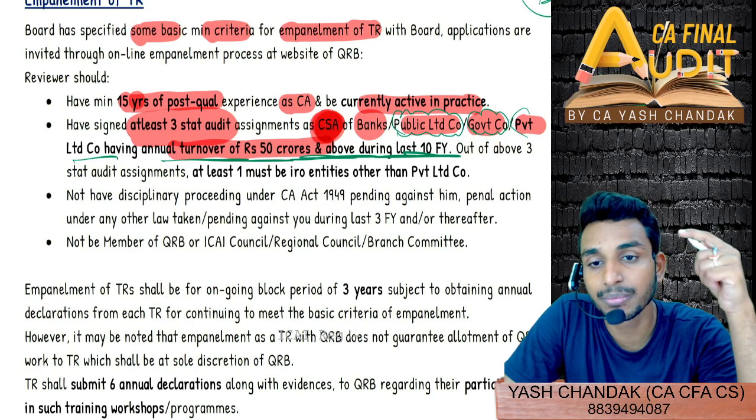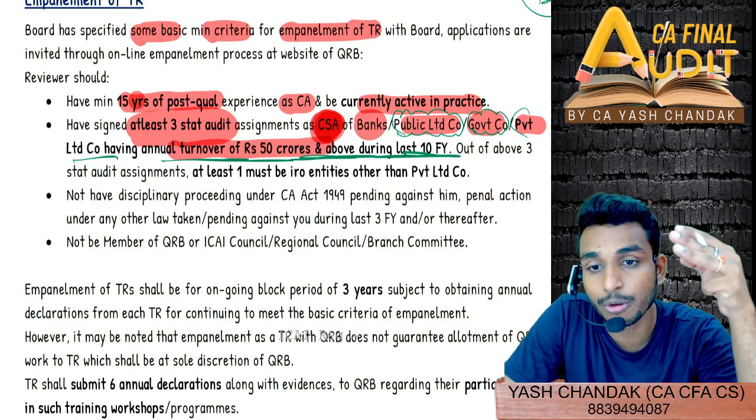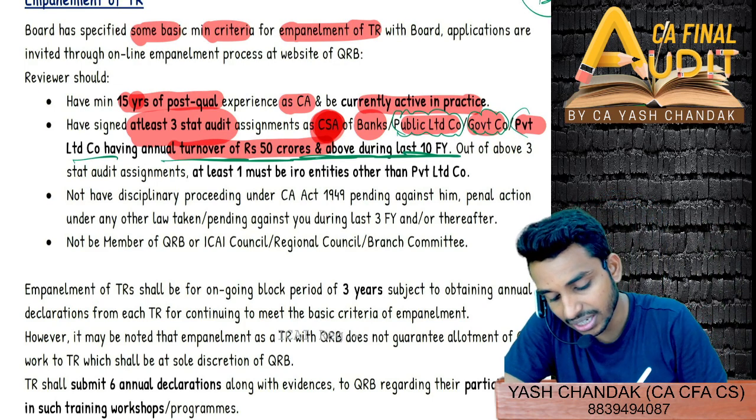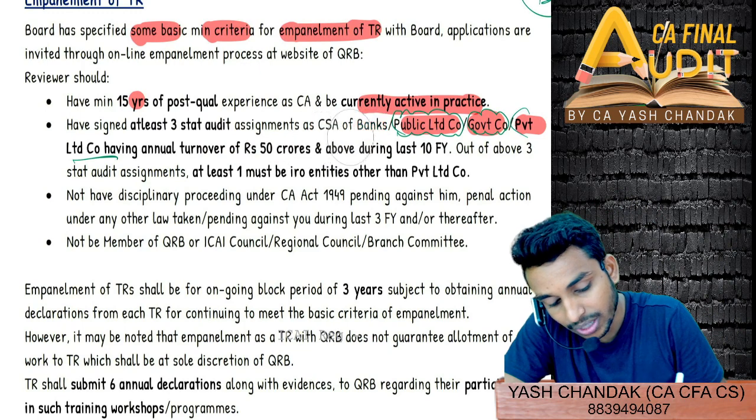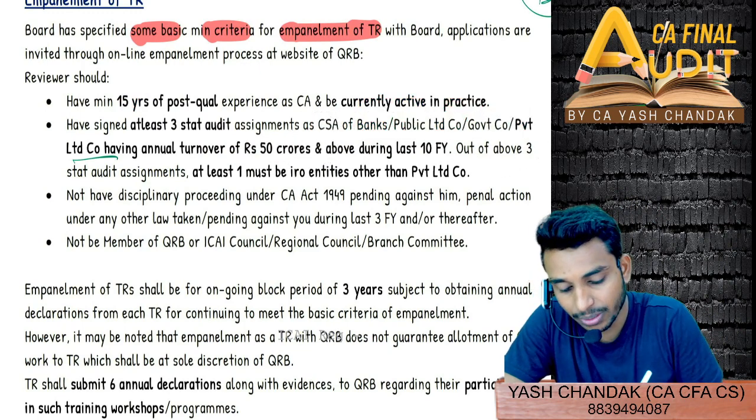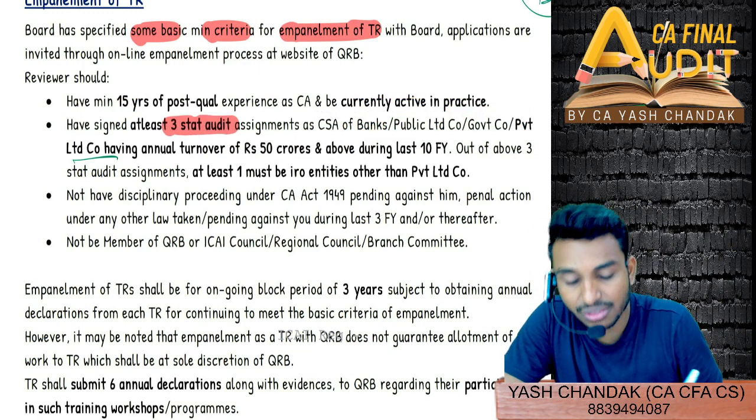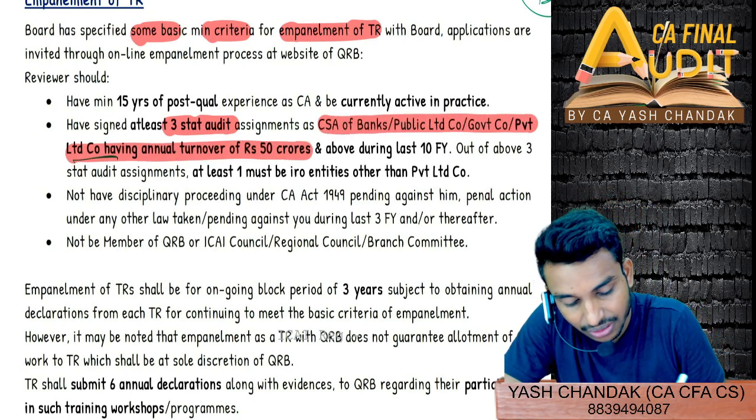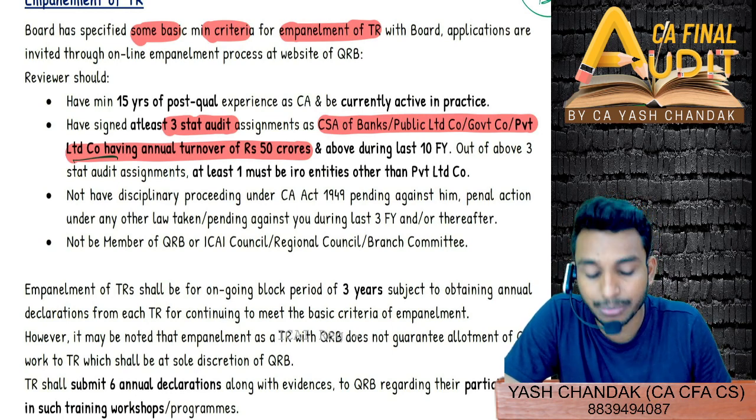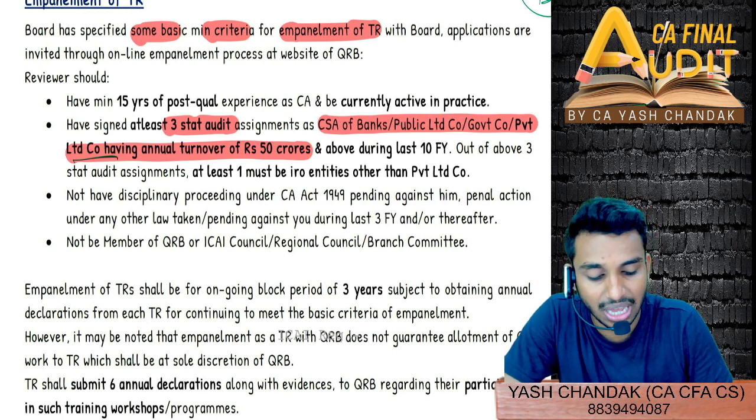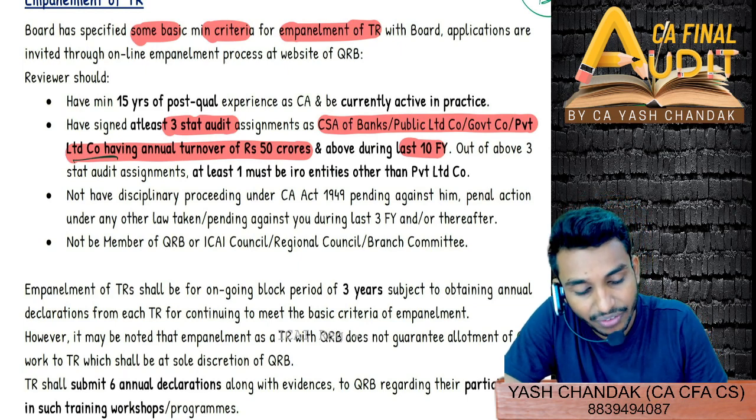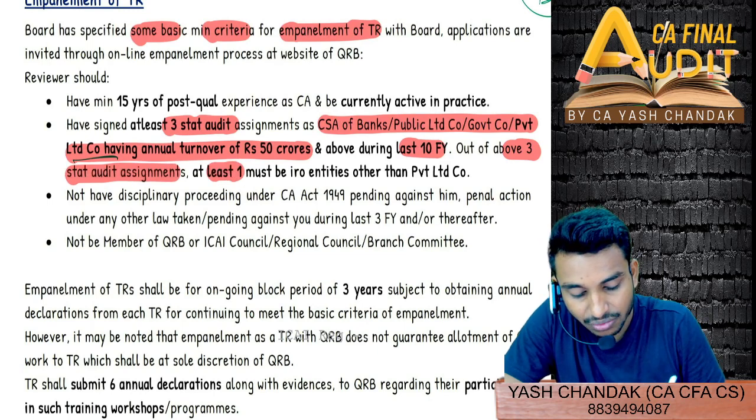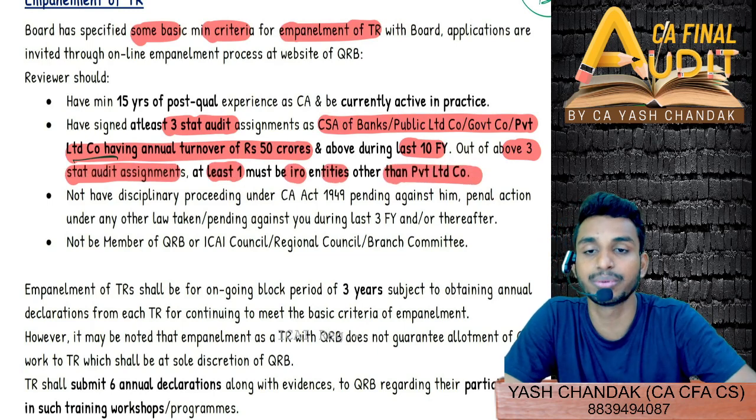For listed company, public sector undertaking, government company, and other public company having turnover of more than or equal to 50 crores. Similarly, here, to become empaneled as a technical reviewer, you need to have done at least 3 statutory audit assignments of either of these entities, including a private limited company having turnover of 50 crores and above during the last 10 financial years. However, one very important point, an MCQ comes from this: out of the above 3 statutory audit assignments, at least one must be in respect of entities other than a private limited company.